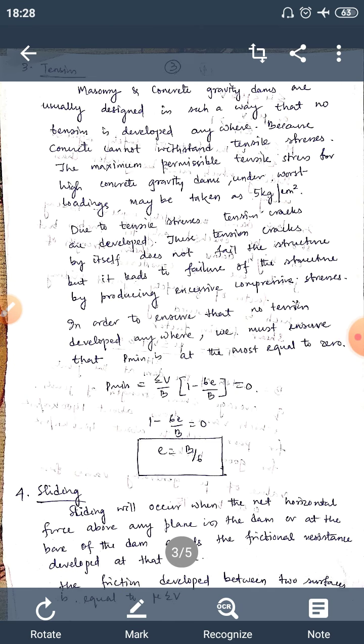Next is the failure due to tension. Mostly gravity dams are constructed of concrete material and concrete cannot take tension.